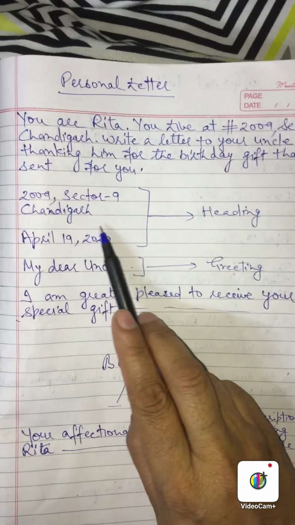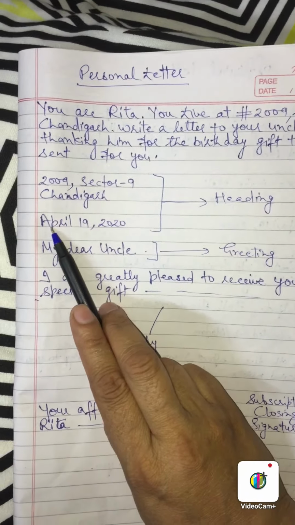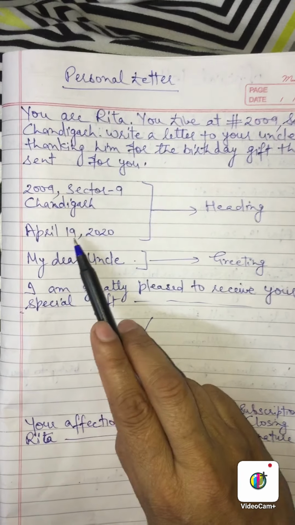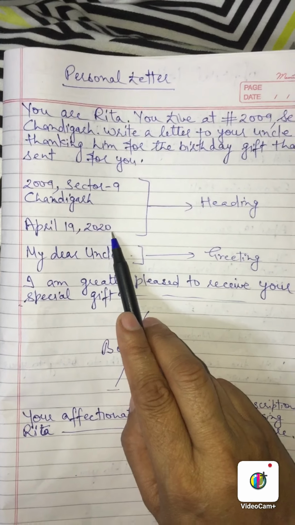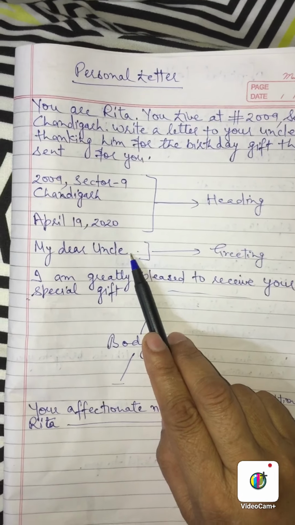Then leave a blank line. Then after that, write the date. Suppose today is 19th April, so we will write April 19, 2020. So this will be the heading of a letter.